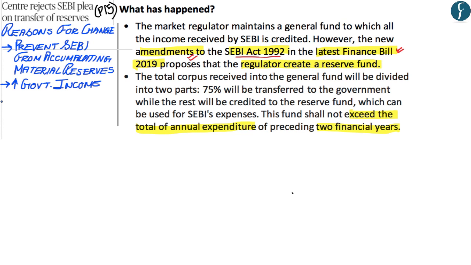The third main reason given by the Government of India is that the Comptroller and Auditor General of India, or the CAG, has said that India's financial regulators, including SEBI, do not have a strong reason as to why they are keeping such a surplus amount.